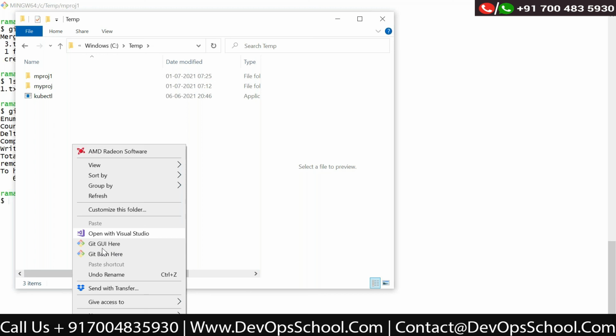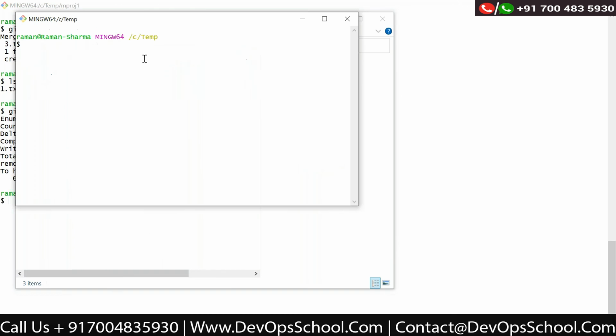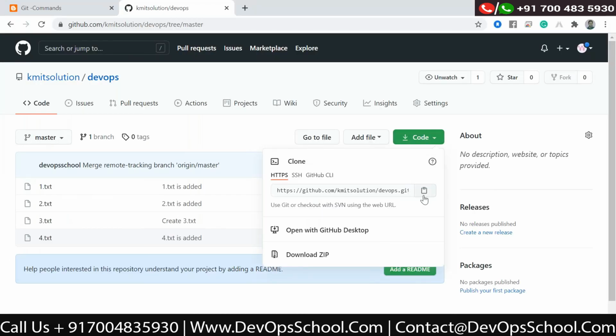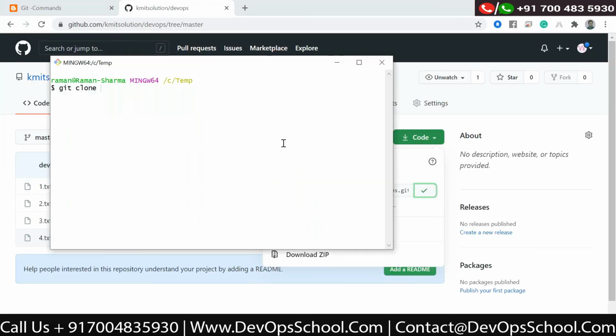For that, the command will be git clone and the https URL. So git clone https and then the repository URL.